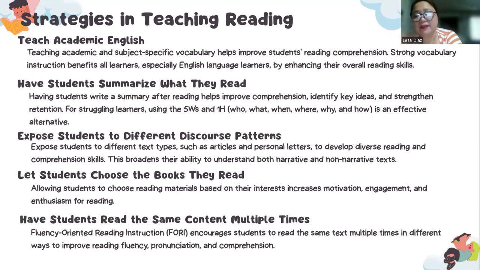So when learners select texts aligned with their interests, background knowledge, and reading comfort level, time spent reading increases significantly, which naturally improves vocabulary and reading endurance. So we let them select the reading material that they want. Why? Because if they are the ones to select the reading material, it would be very easy for them, because they have the interest in reading that one.